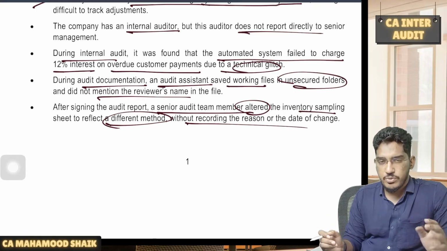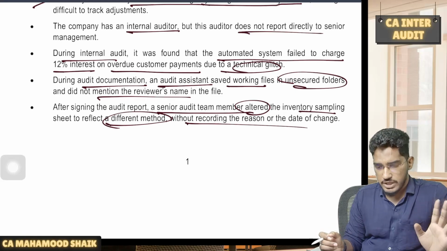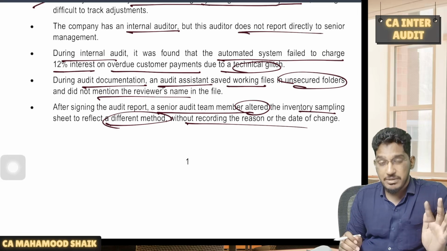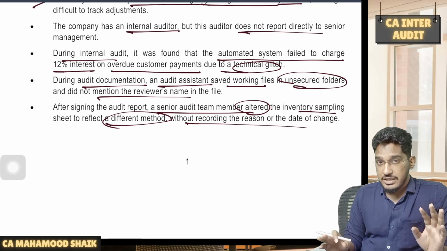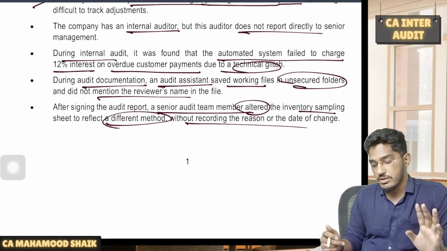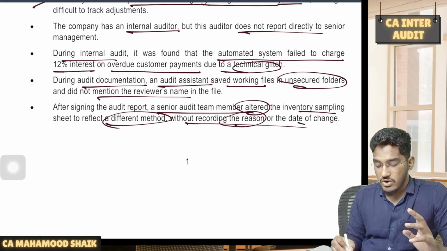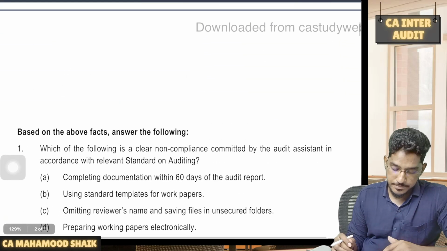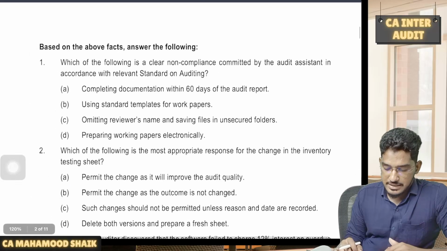Once you have issued the audit report, you can make only administrative changes to audit documentation. But one audit team member completely altered the inventory sampling sheet, and he has made some changes. What method they have followed, he changed it altogether, but he did not mention any reason why he has changed it or what is the date of change. All that information is not recorded. Now, based on the above facts, they are asking us a few questions.